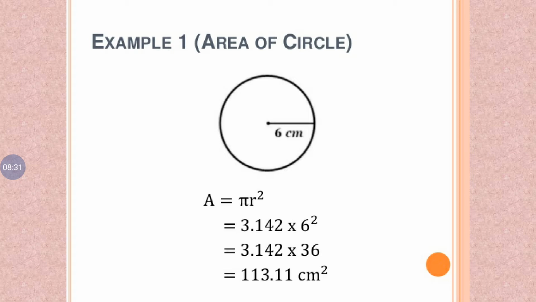Multiply 3.142 into 36, we get a value of 113.11 centimeter square. Do you understand?